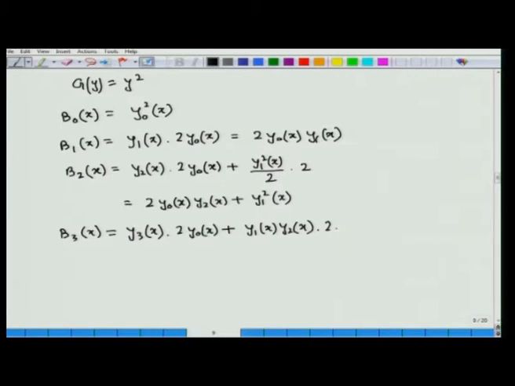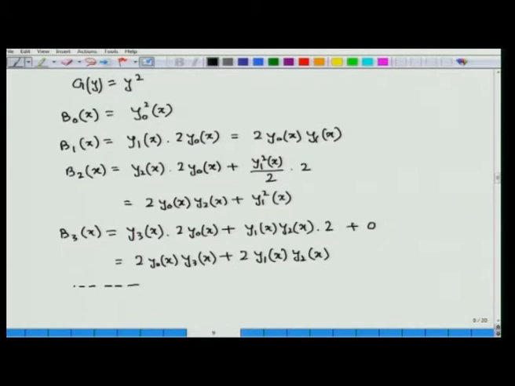So, this is 2, and the last term is equal to 0, because the third derivative of g with respect to y is 0. So, therefore, b3(x) is equal to 2y0(x) y3(x) plus 2y1(x) y2(x), and you can find the next iterates.